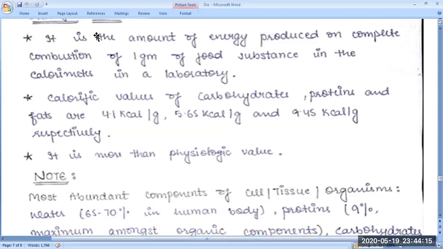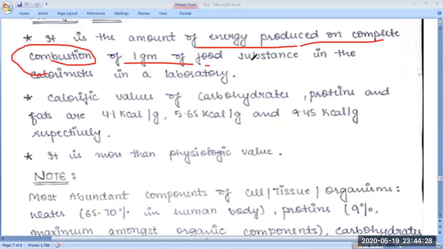Calorific value is the amount of energy produced on complete combustion of 1 gram of food substance in a calorimeter in a laboratory.